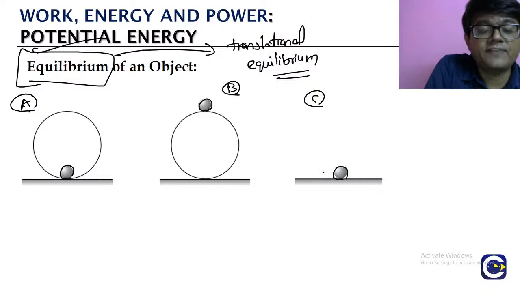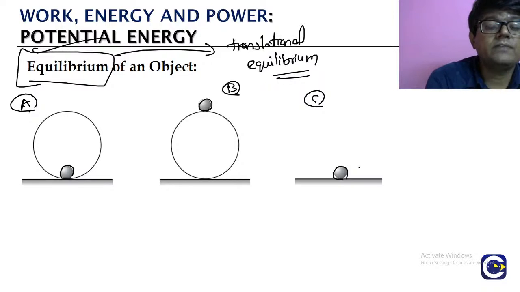It's on a flat surface. This is also at rest, that is also in equilibrium. So when we see the three objects in equilibrium, we will see later that these three will represent three different types of equilibrium. All three are equilibrium cases, but they represent three different types of equilibrium. So we'll see what those are. In all three cases we have equilibrium. This is at rest, this is also at rest, this is also at rest.